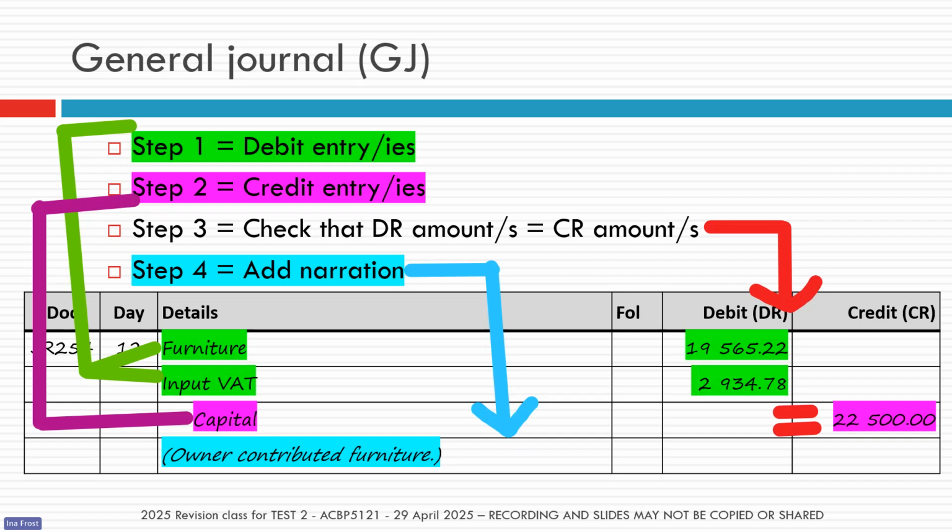And then step number 4 is that little sentence right there at the end, the one highlighted in blue, where we said the owner contributed furniture. That little sentence is called a narration, and that's just a one-liner to tell me why we needed to make this general journal entry.